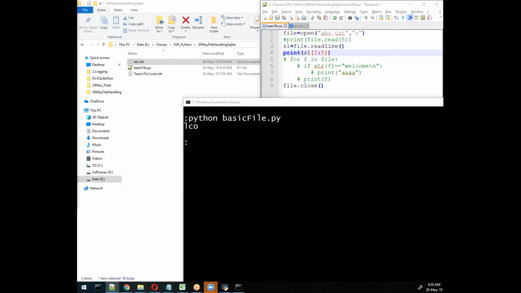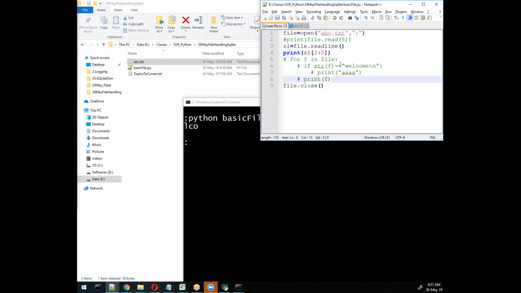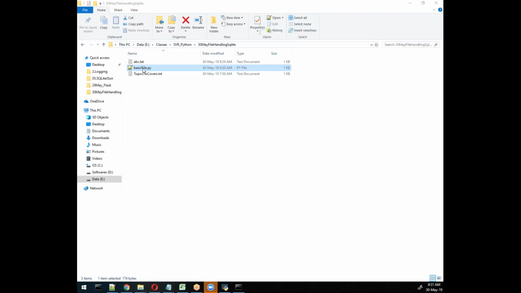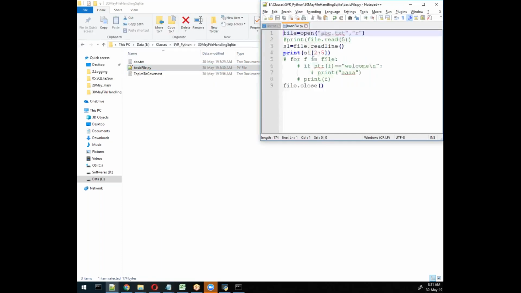Sometimes we will do these things, which are very important, and also we will try with split, which is important for us. What we will basically do is split the line into words. Instead of reading the file here, I will comment these two lines and uncomment these lines.